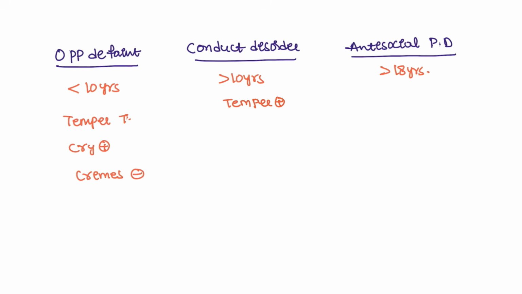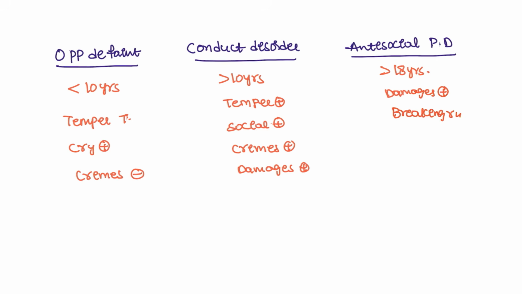Very serious, the patient is doing antisocial activities. It can be damaging and sometimes even crimes, beating other people with a bat, breaking a car's glass, damaging something. So damages will all be done by the patient with conduct disorder. The same as adults, he will also be doing damages, breaking rules.